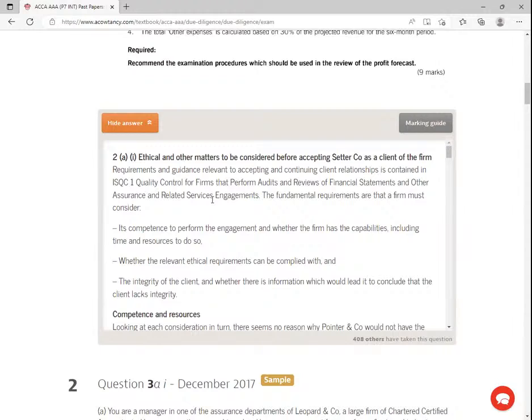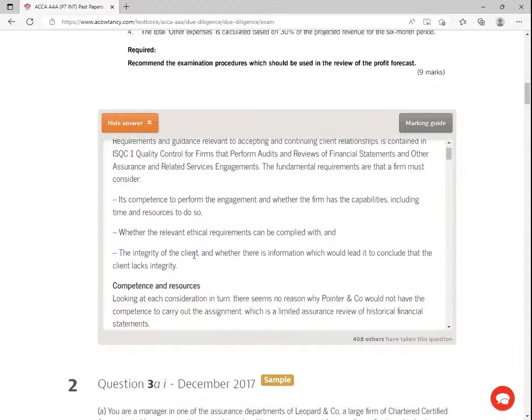The fundamental requirements are that a firm must consider: are we competent to perform the engagement, and does the firm have the capabilities, including time and resources, to do so; whether the relevant ethical requirements can be complied with; and number 3, the integrity of the client, and whether there is information which would lead to the conclusion that the client lacks integrity.